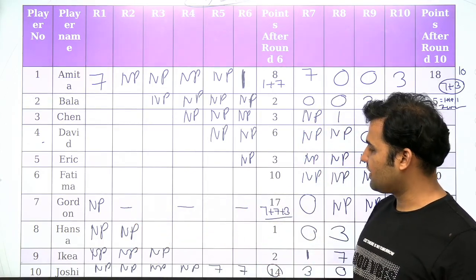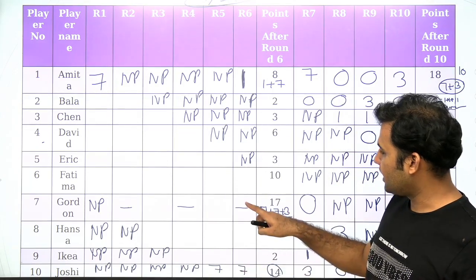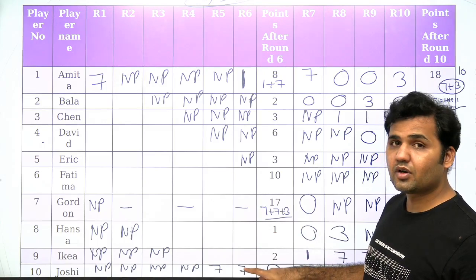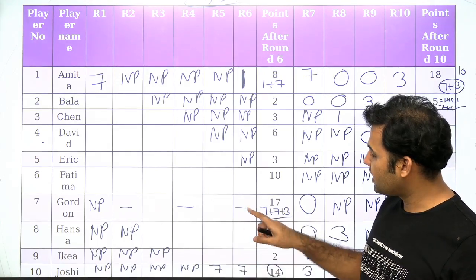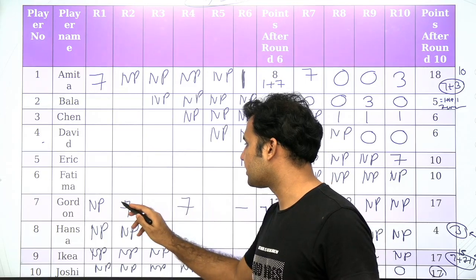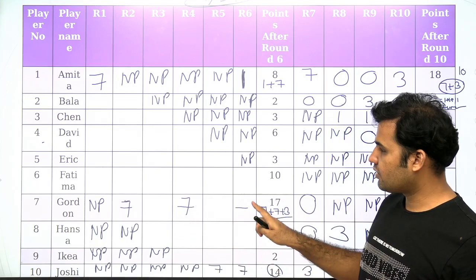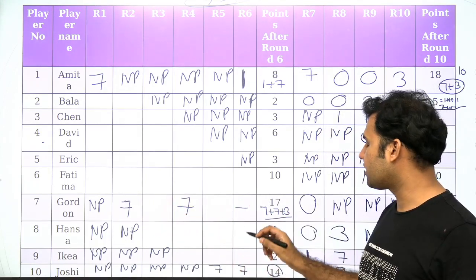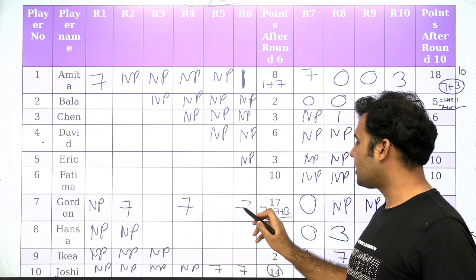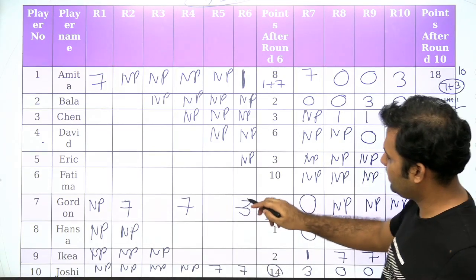Now 7 plus 7 plus 3 is what we are supposed to assign. We know that 7 cannot come over here because we already have 7 here. If 7 cannot come over here, then 7 will be coming here and the 7 will be coming over here, right? 2 scores of 7 are supposed to be assigned. 7 cannot come over here, so 7 and 7 will come here only, and one score of 3 will be coming here now, right? So for Gordon, a score of 3 will be coming here.